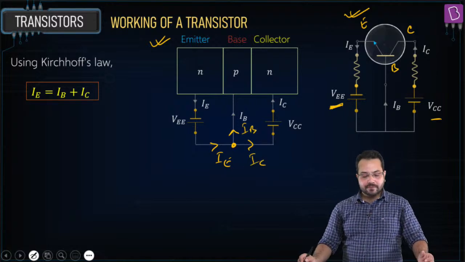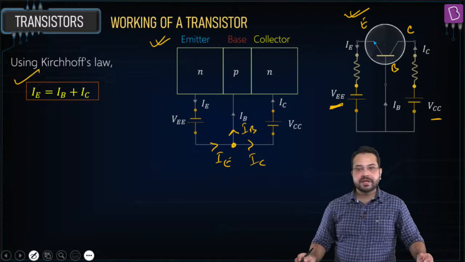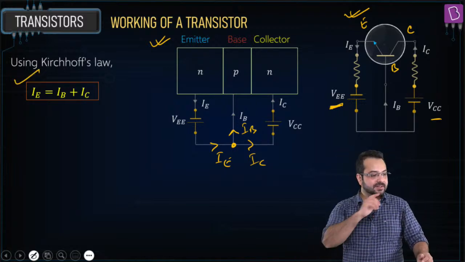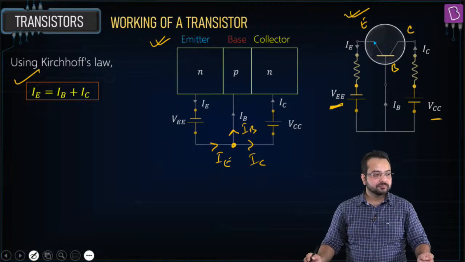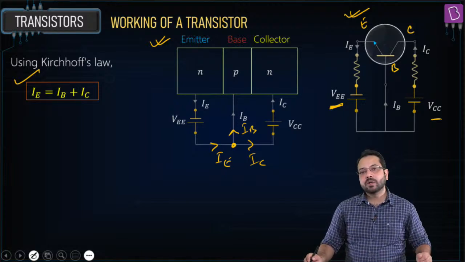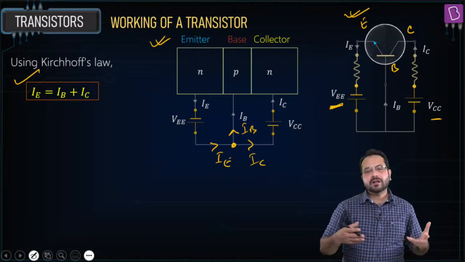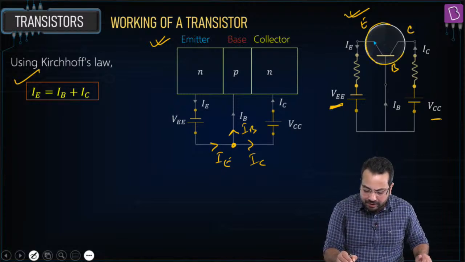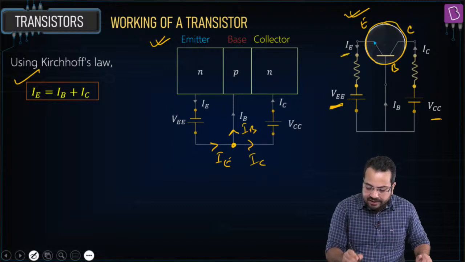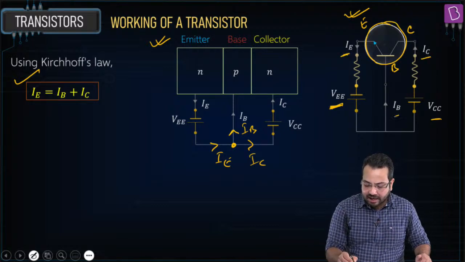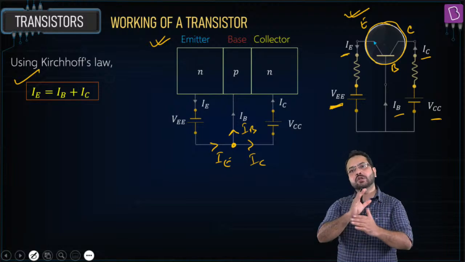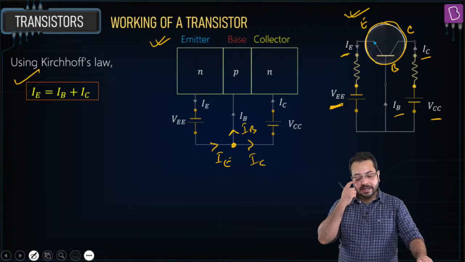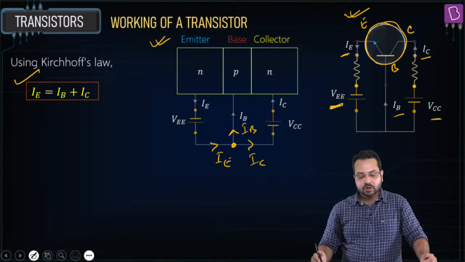Using Kirchhoff's law, we can say that IE will be equal to IB plus IC. Is this clear? You can apply that anywhere. You can apply this to the transistor as well. IE is the current coming in, and IC and IB are the currents going out of the transistor, which means IE should be equal to IB plus IC using Kirchhoff's law.